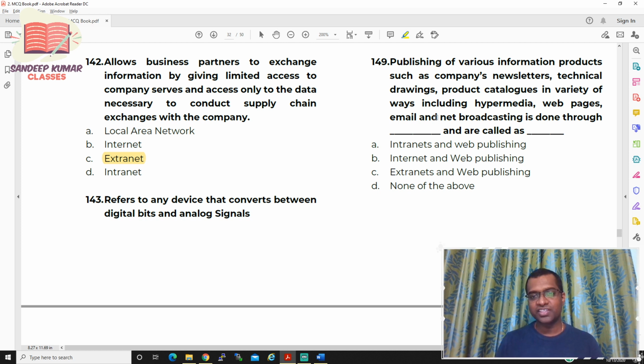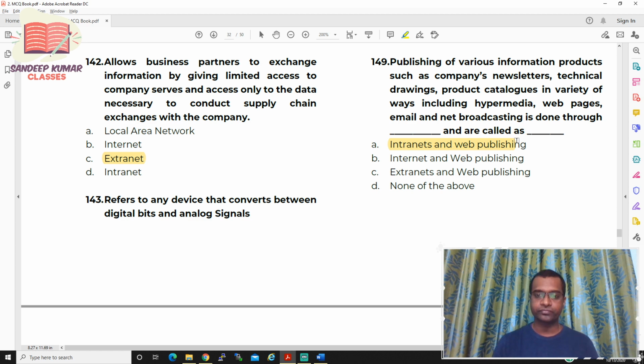Web publishing is like internally we maintain certain websites. If you want to convey any message, like there's a party, or there is a conclave where all the people will come and talk technical things, you have to use an intranet and publish that particular thing. So for question number 149, the answer is intranets and web publishing.